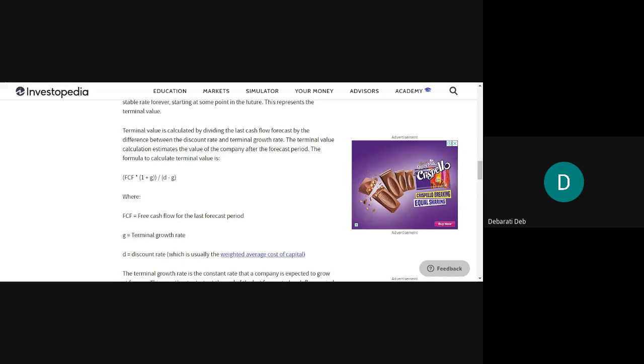Let me say till year 5 you had calculated the cash flow. Then whatever cash flow you have calculated in the 5th year should be taken. FCF is that value. Last year's value, be it 10th year, 5th year, or 6th year, whatever is given.